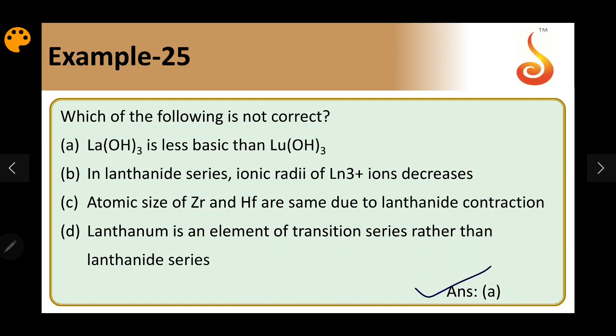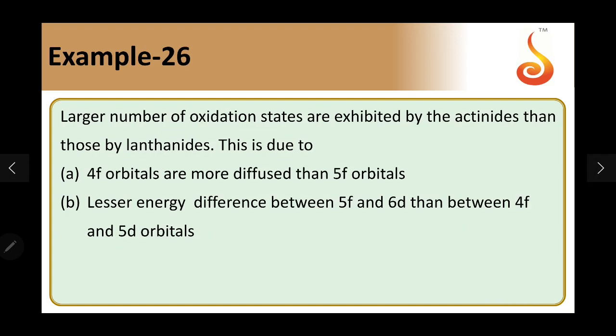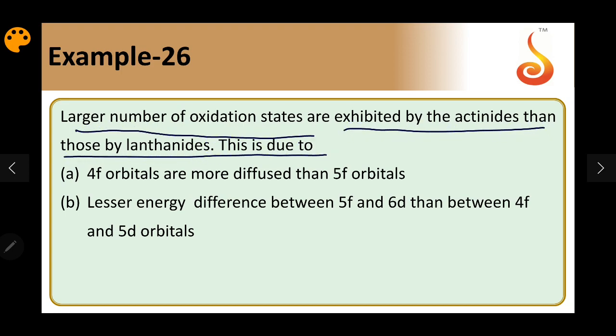Example 26. A larger number of oxidation states are exhibited by actinides than by lanthanides. That is mainly due to oxidation state. Variable oxidation state is a property of transition elements and also F block elements. That is mainly due to a narrow energy difference between the outermost electron and the inner D and F subshells. So 4f orbitals are more diffused than 5f, which is not making sense.